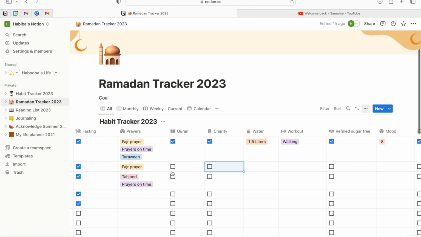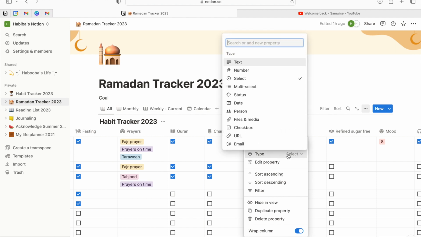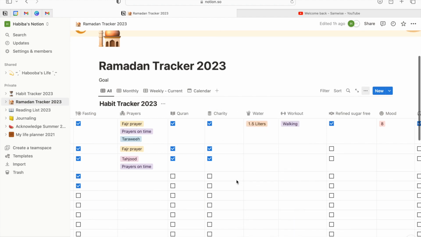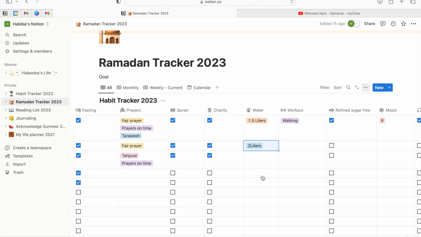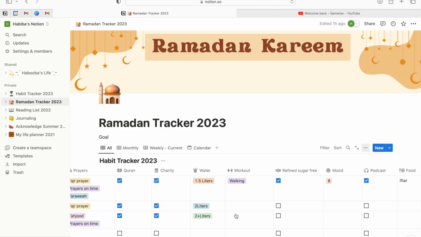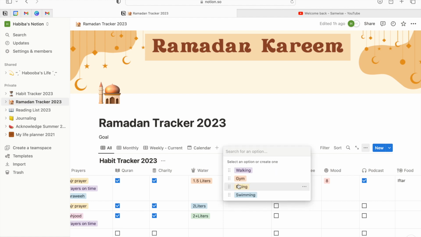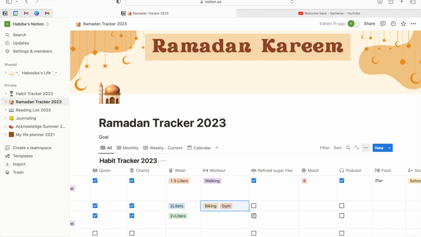My preference was to keep the Quran column as a checkbox, as well as for charity too. I believe water intake is important to me, and this is to track my water intake, especially that I'm fasting for almost 14 hours. I want to prioritize my physical health too, and also reduce processed sweets as much as possible for my own health.